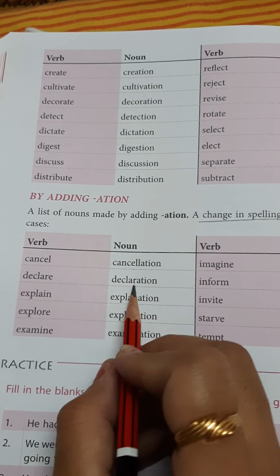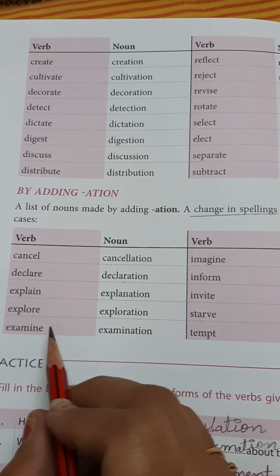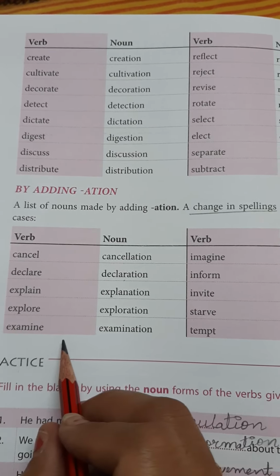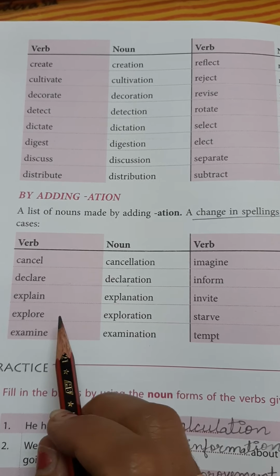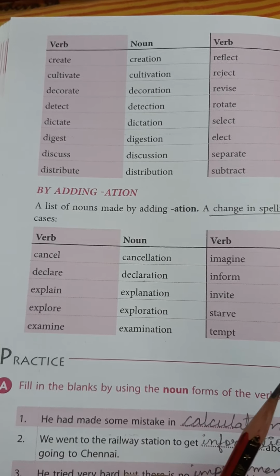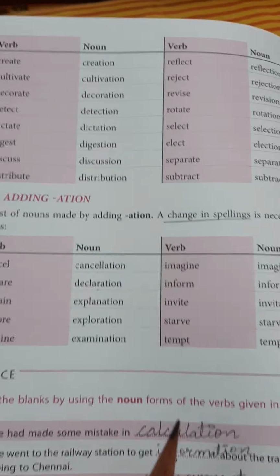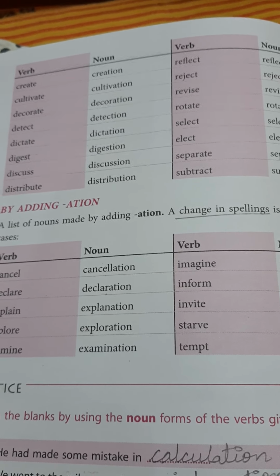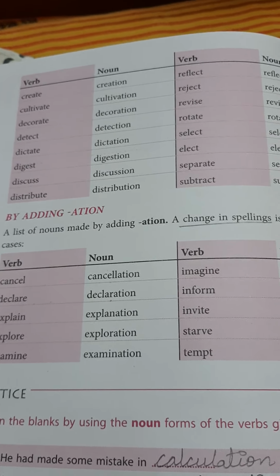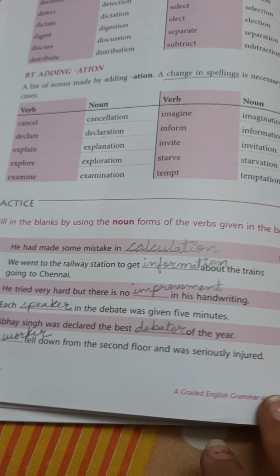Declare, declaration. Explain, explanation. Explore, exploration. Examine, examination. Like this we can make nouns from the verbs, and in all these cases that we have studied, there may be a change in spelling while making a noun from a verb. Now there are 3 exercises in this chapter.